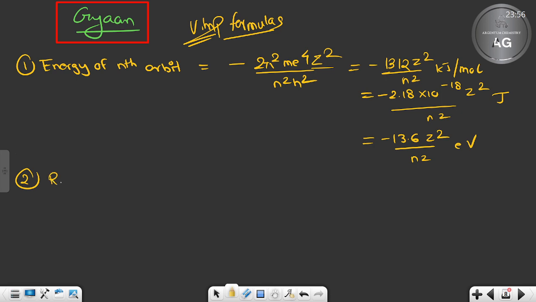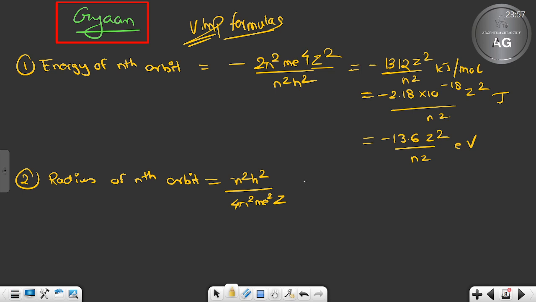That is the radius of the nth orbit. What is the formula for the radius of the nth orbit? The radius of the nth orbit is n square h square divided by 4 pi square m e square z. Clear? This is the formula.